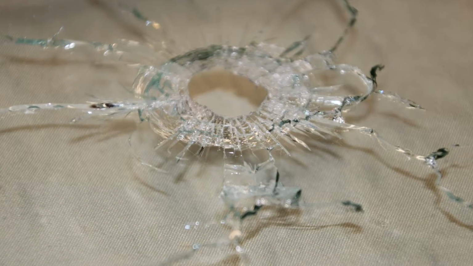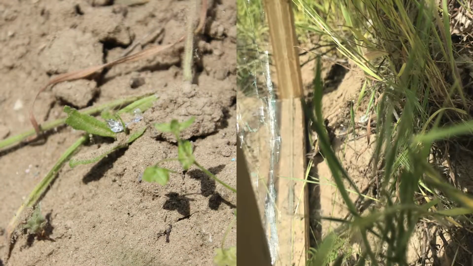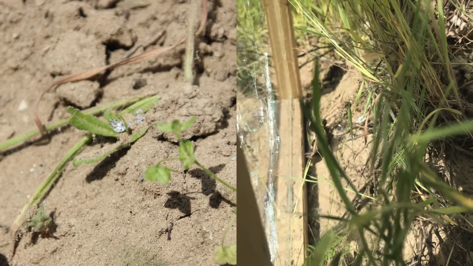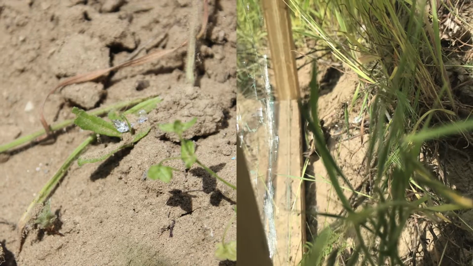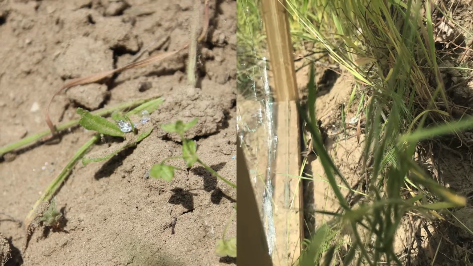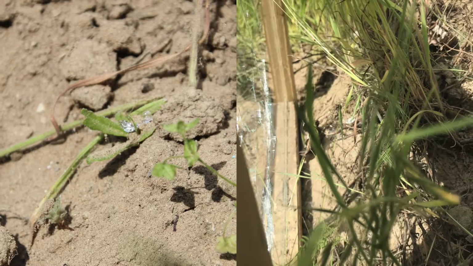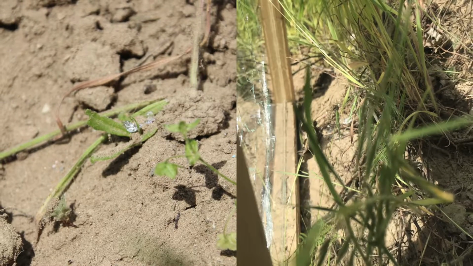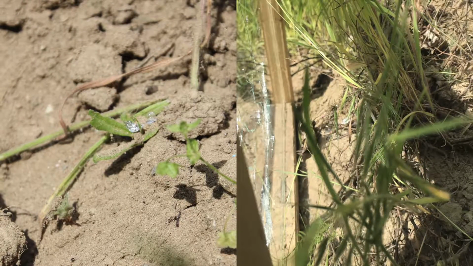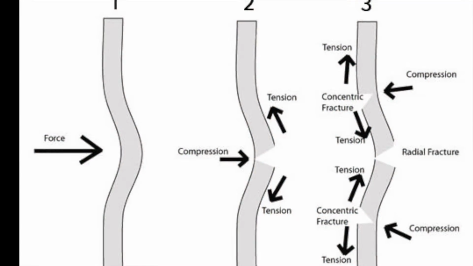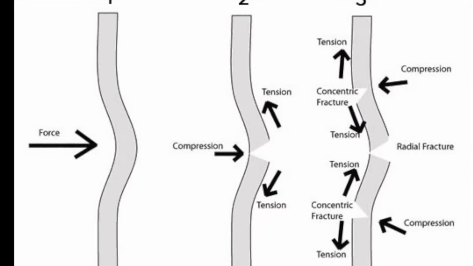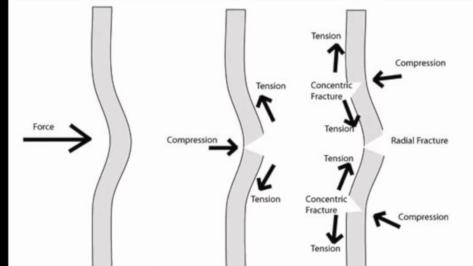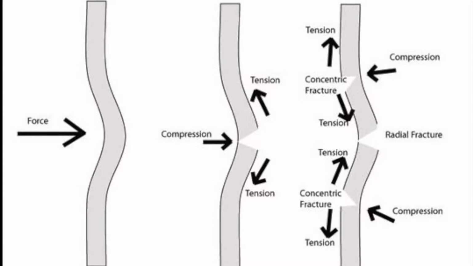Gunshots create a cone shape when shot through glass. These pictures were taken directly behind and in front of the pane of glass. As you can see, there are more remains of glass behind the pane, but there is also glass in front. The glass fragments in front are caused by the glass stretching and having a lot of tension pushing. Here is a diagram to show how the force stretches the glass inwards, making concentric fractures while also pushing fragments towards the shooter.